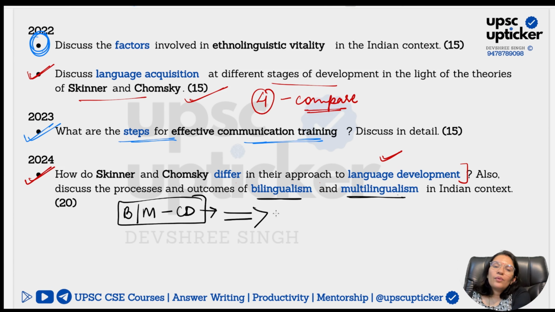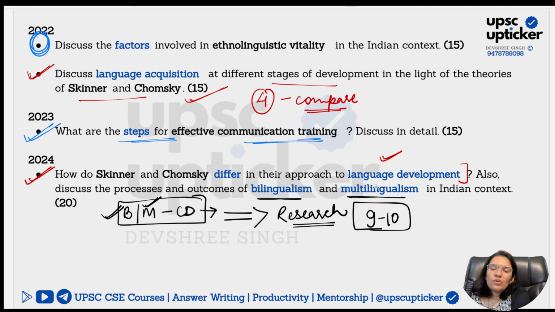You have to add how exactly it works. You have to give research evidences which support the cognitive development because of being bilingual or multilingual. Well, I have given you 9 to 10 points as evidences, right? If I'm not wrong, somewhere between 7 to 9 points you have.